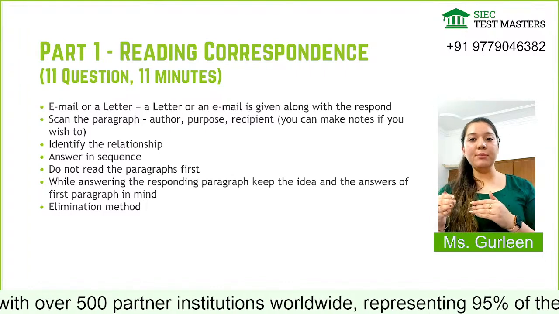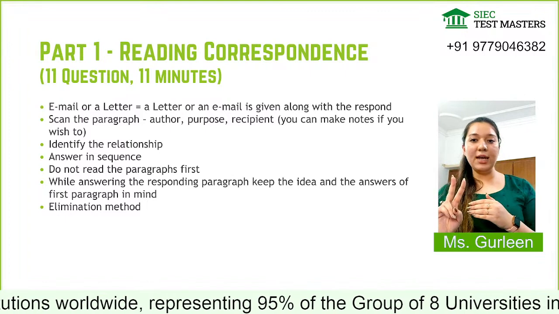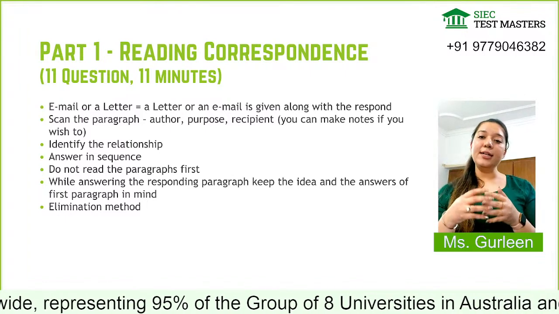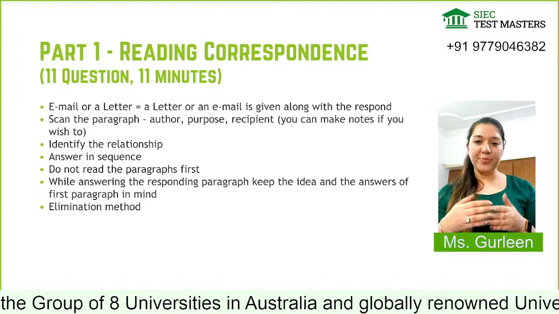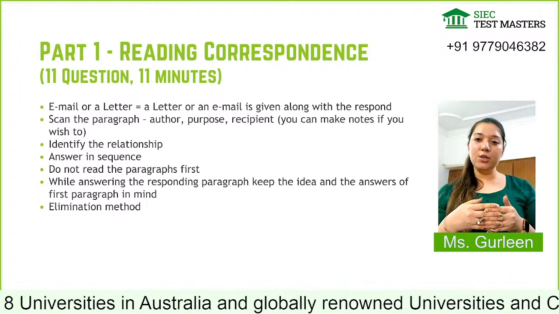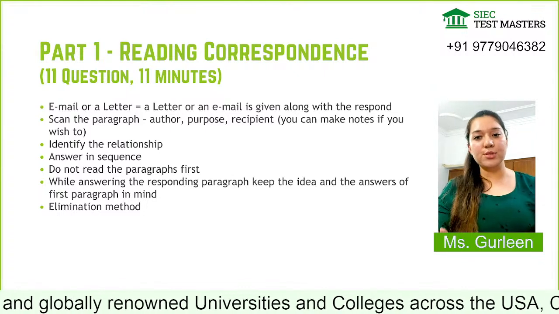So that will be the second paragraph given, and 5 questions will be based on that. So there will be 2 paragraphs in reading correspondence, and a total of 11 questions, 6 in one and 5 in another, or vice versa. 11 minutes will be given to you, but as I told you, this is the easiest type of question, so you can properly focus on it.